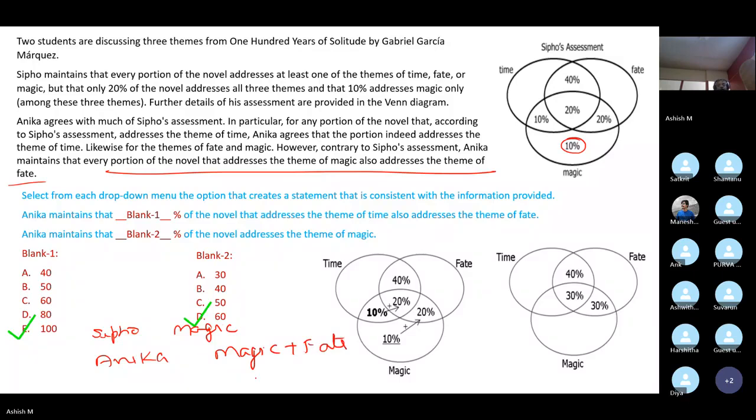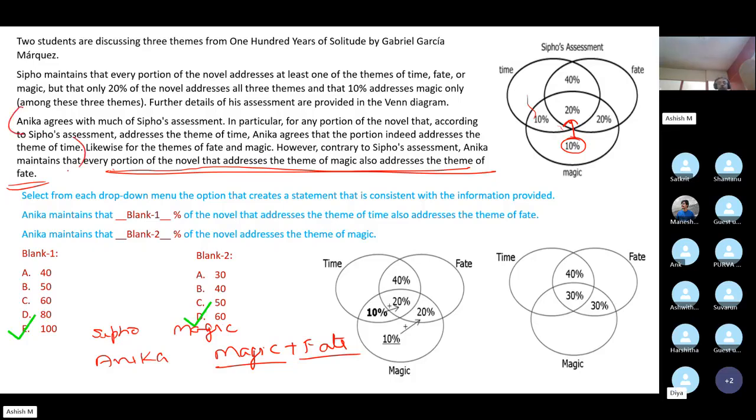No, why? According to Anika, every portion that addresses the theme of magic also addresses the theme of fate. So whatever is addressing magic will also address the theme of fate. Okay, understood. I understood now, sir. Now the answer to your question that why can it not move here? That would be a violation of the first statement.